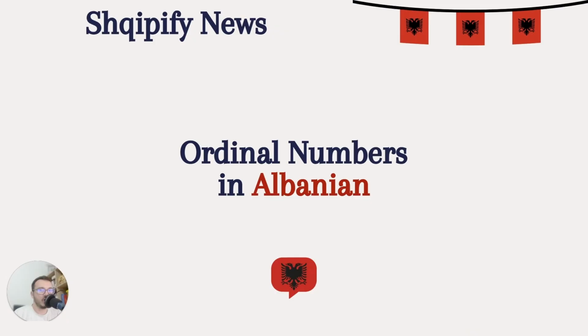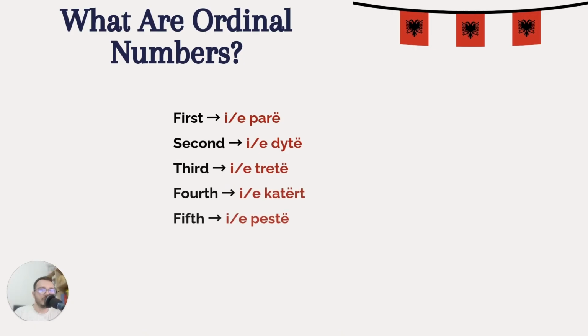Today we're learning ordinal numbers, words like first, second, third, etc. And we're going to learn them through sports examples: rankings, races, goals, and championships. Let's start. First, what are ordinal numbers? Ordinal numbers show position or order.